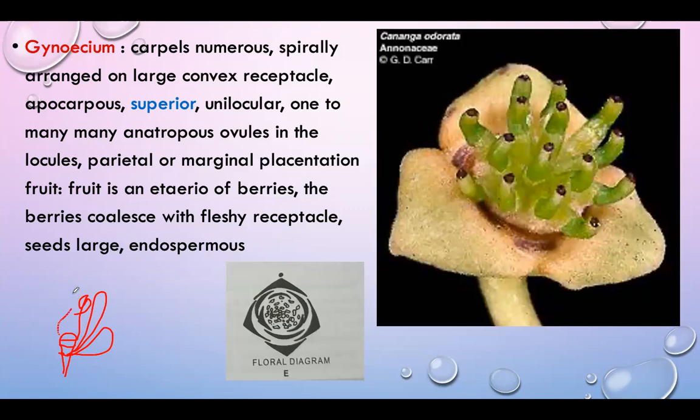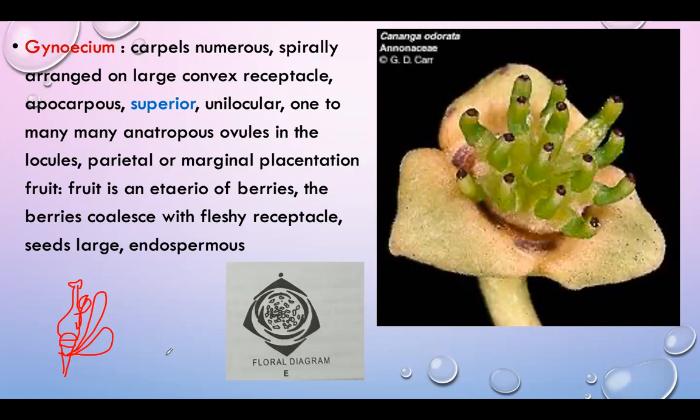They are modified into the gynoecium, with ovary, style and stigma. So carpels are numerous, spirally arranged on a large convex receptacle. We can see in this diagram, these carpels are numerous, spirally arranged on a large convex receptacle.